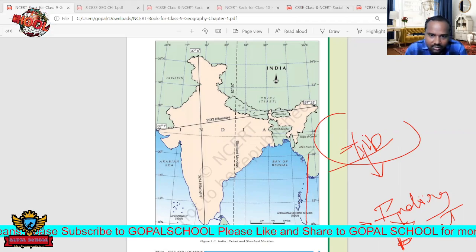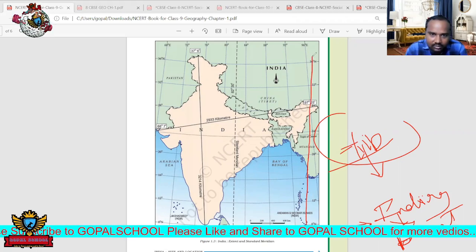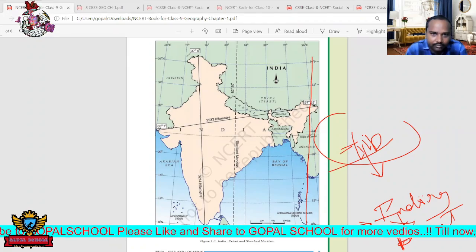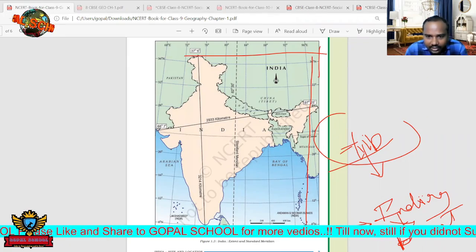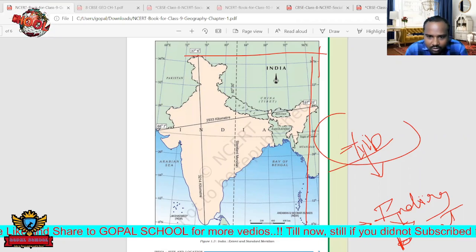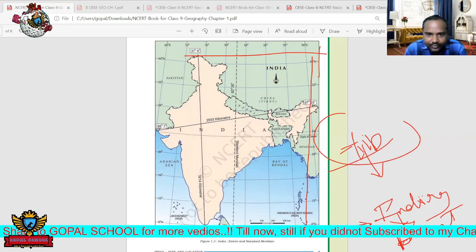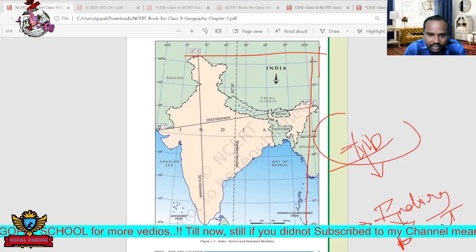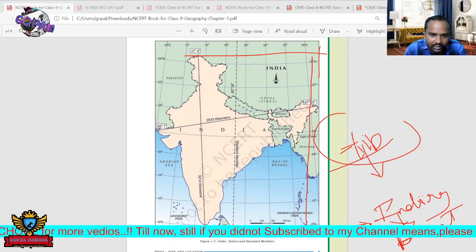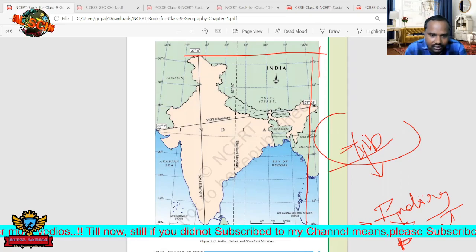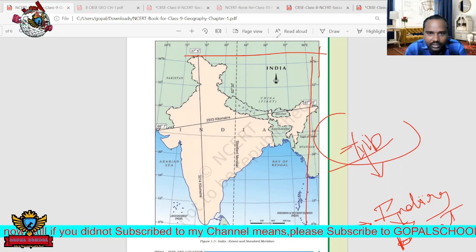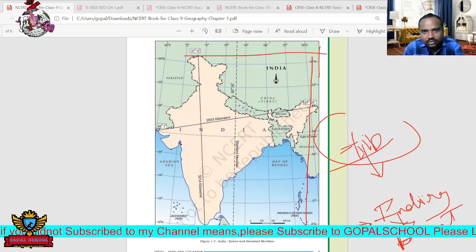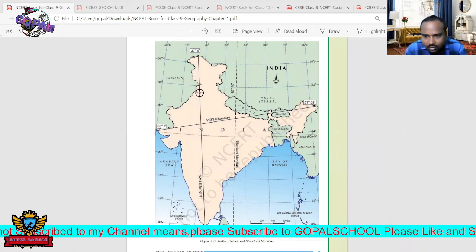From here, the north side comes like this, so up to here is India. This is about total India. If you see this tip of India, where the mainland starts, from here India is going to start. If we draw a line like this, we can see the starting of India like this. So this is about this. Just we move forward. Next.